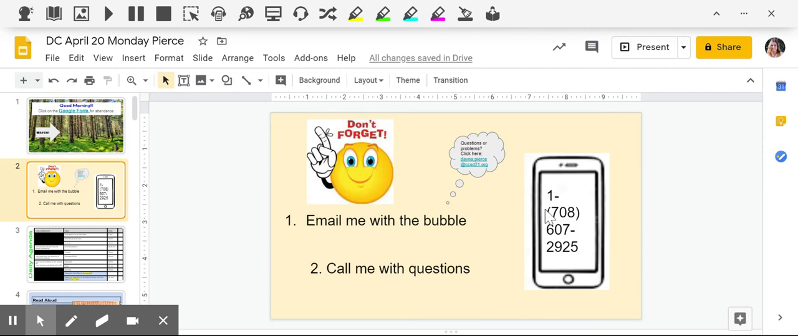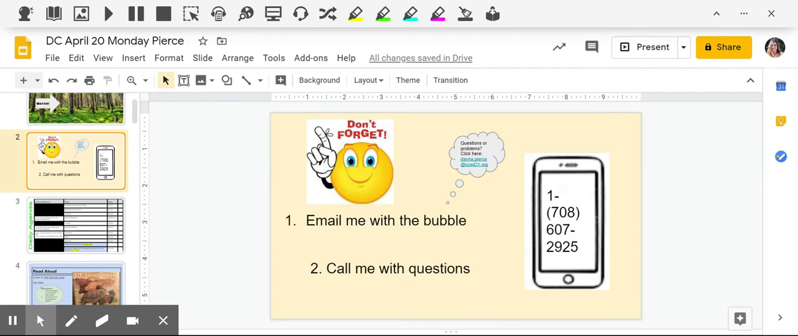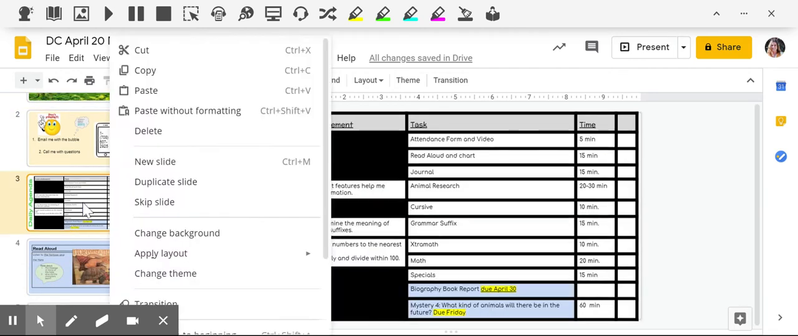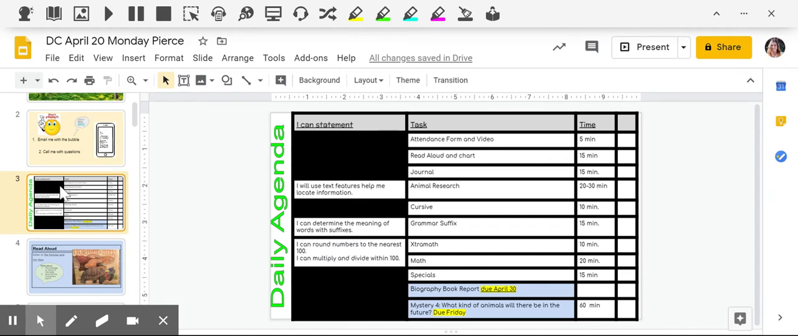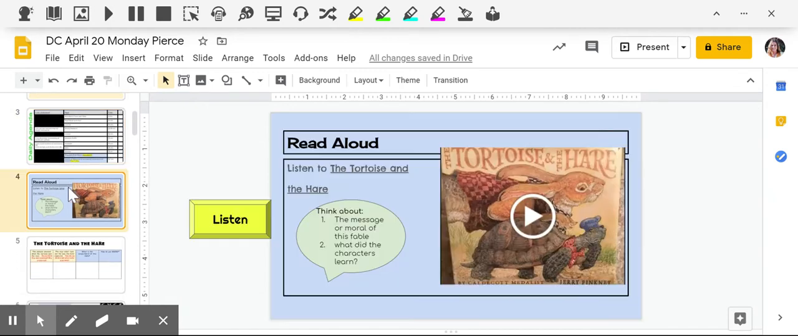And remember, you could text or call with any questions. Then remember to check your schedule for the day and check things off as you finish. You're going to start your day listening to the read aloud.